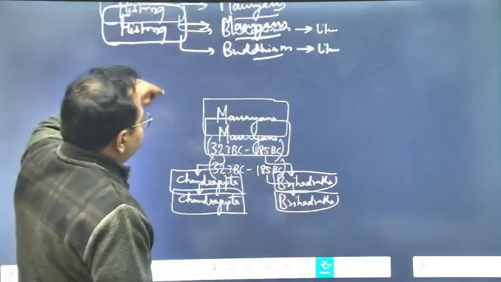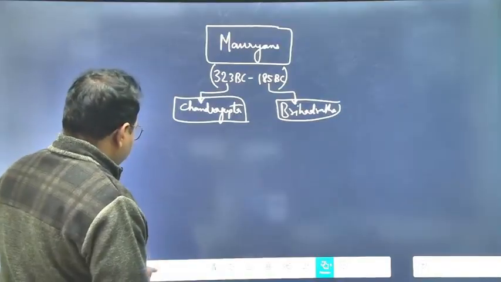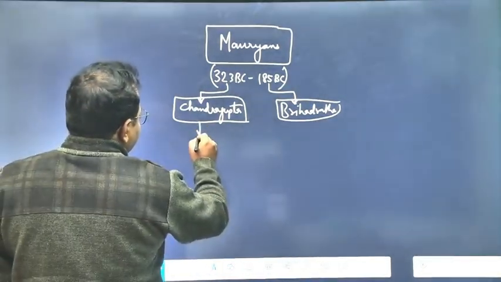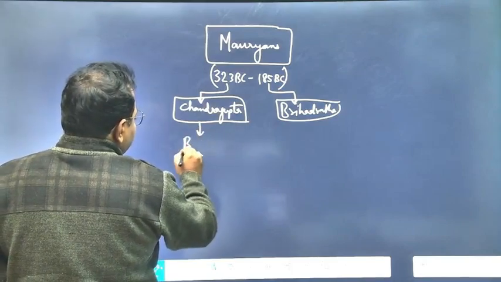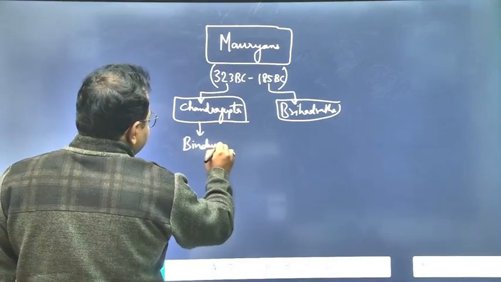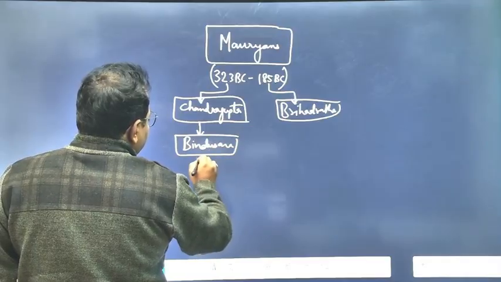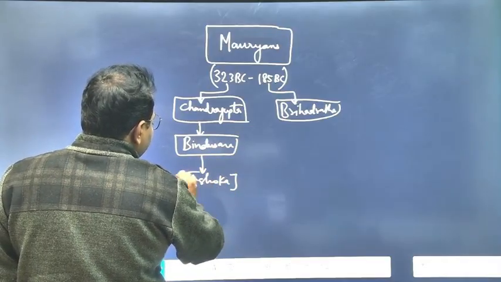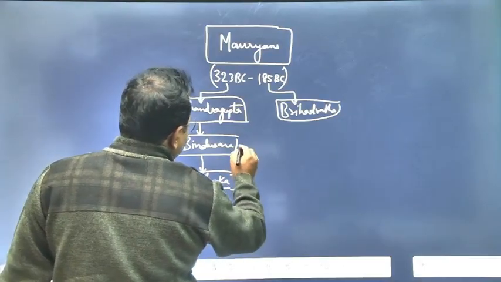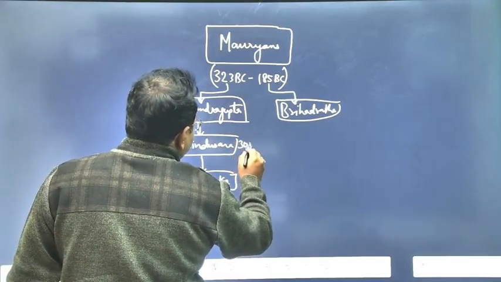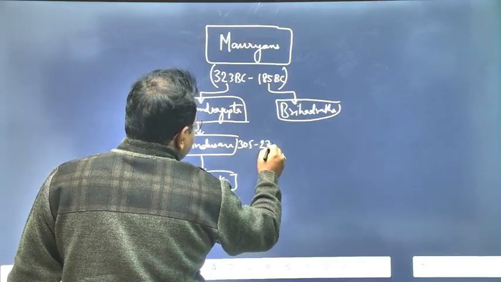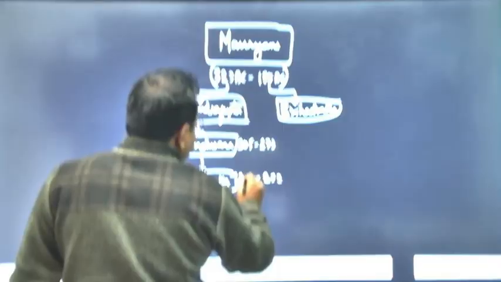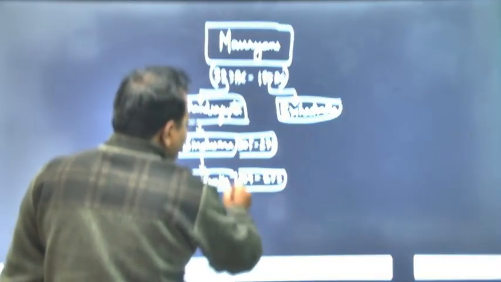You just extend this table like this. Not the table, but the mind map. So for example, you write the list of people here, Chandragupta, then there is Bindusar, and then there is Ashok. And you can simply write down their dates also in right sides. For example, here you can write 305 to 269 or 273 BC, here 269 BC to 232 BC. So there you have to write small, in a small section, dates also.